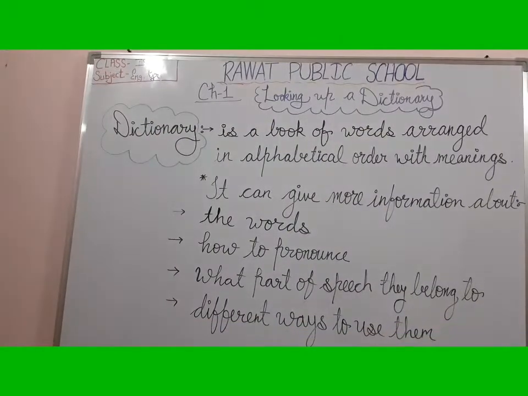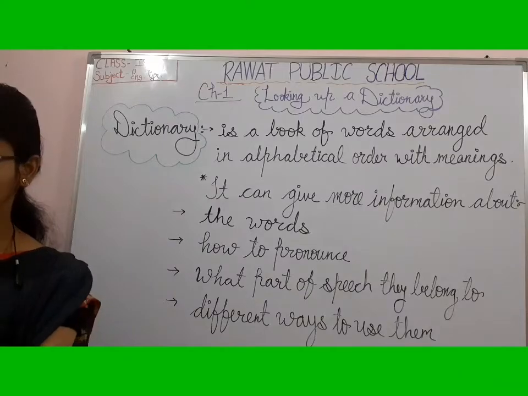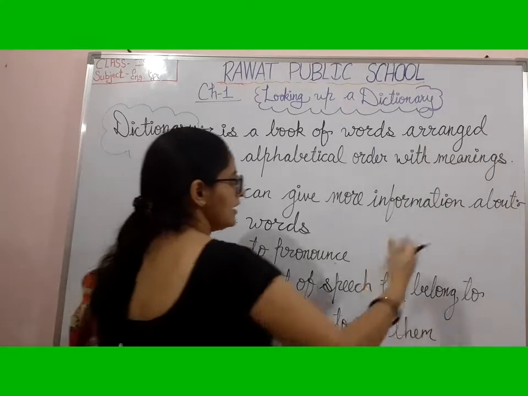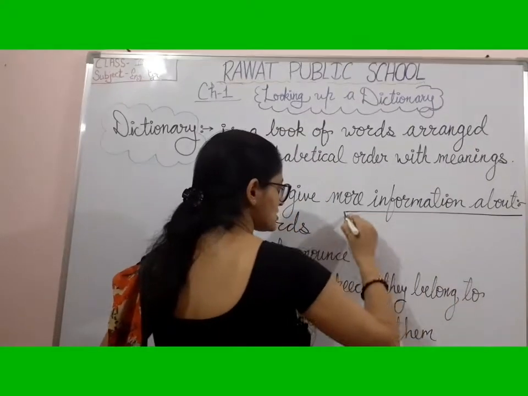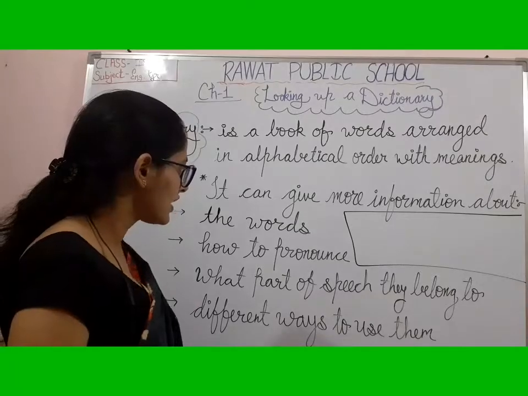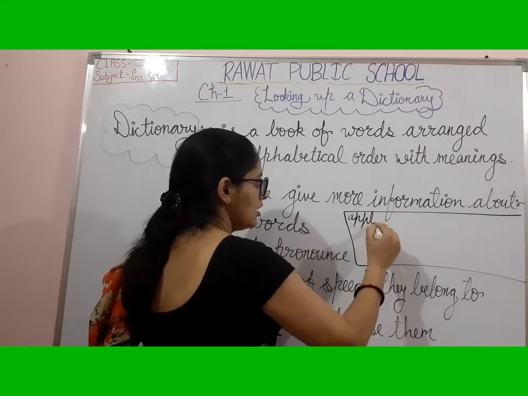I am writing the example here. See on the board please. I am giving you the words. The first word I am giving you is apple.